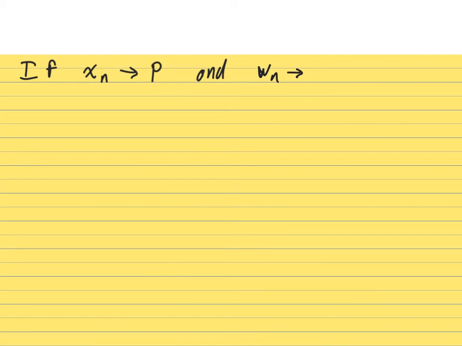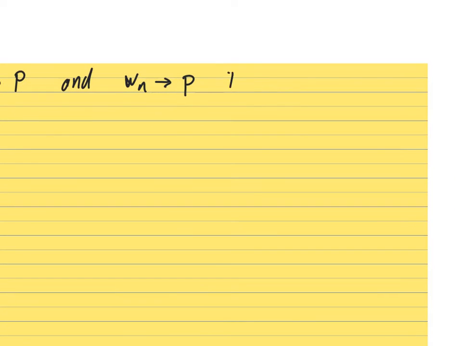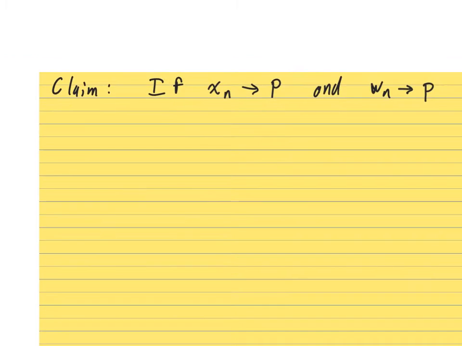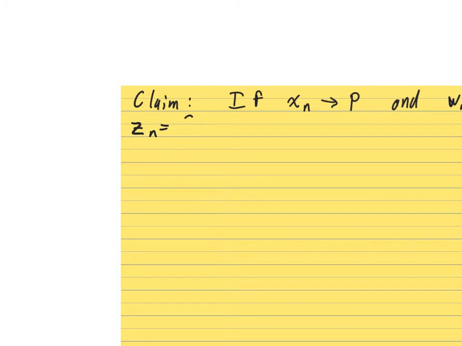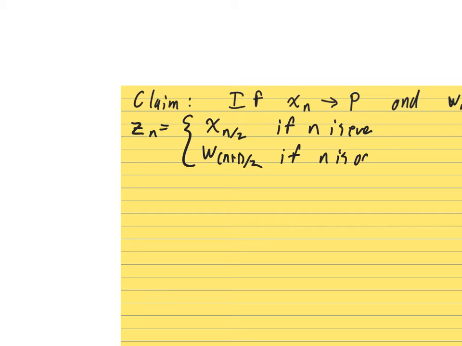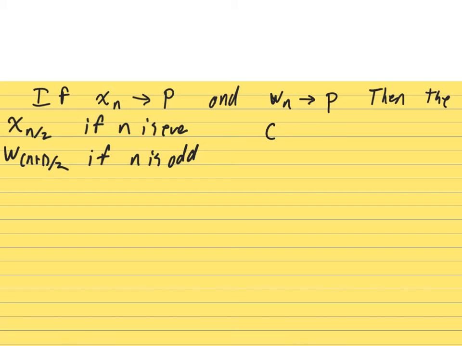Claim. If x_n converges to some limiting value p, and w_n converges to some limiting value p, then the sequence z_n given by x_n over 2 if n is even, w_{n+1} over 2 if n is odd, converges to p, to that same limit.